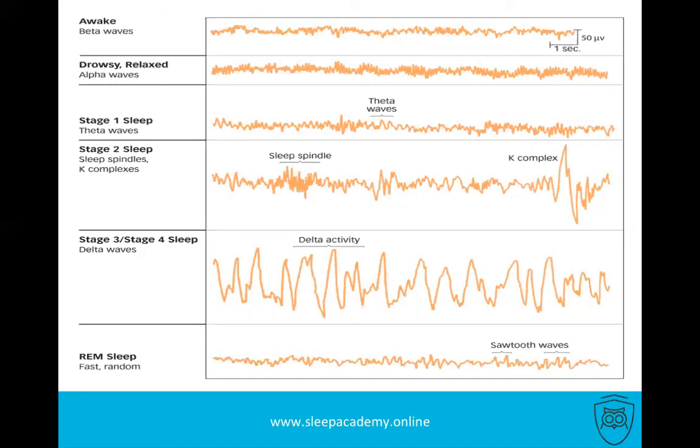It's slower, but it's not as slow as deep sleep delta waves. And in stage 2, we see K complexes and spindles. As you can see, they are outlined there. So this is how you identify which sleep stage the person is in. And then stage 3 and 4 sleep, we spend in delta waves, which is our deeper sleep or slow sleep. And this is how it's characterized when it looks like that. And then our REM sleep is completely different again. It's characterized by sawtooth waves and also inactivity in EMG.